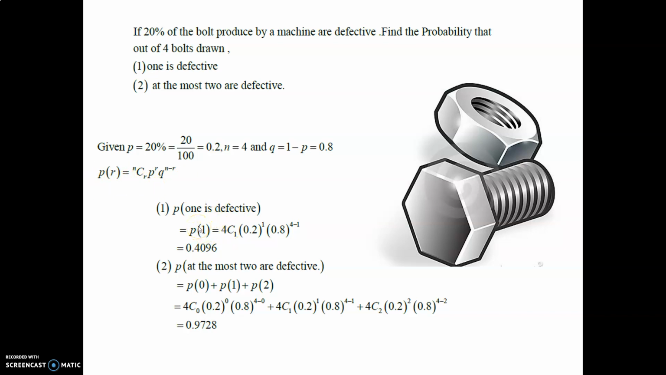This is the example of which distribution? Yes, it is exactly the binomial distribution. P(1 is defective) is 4C1 into 0.2 raised to 1 into 0.8 raised to 4 minus 1, which is 0.4096. P(at most 2 are defective) is P(0) plus P(1) plus P(2). Instead of r, we take 0, 1, 2, and the remaining steps are the same.